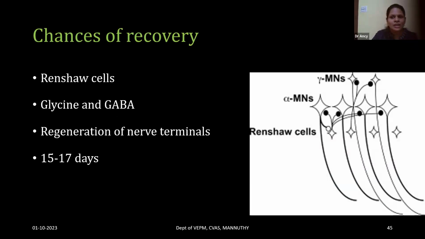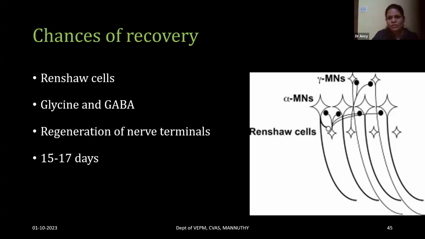Then about the chances of recovery in tetanus. There are certain cells called Renshaw cells in the brain that help in the release of glycine and GABA. These Renshaw cells have the ability to regenerate nerve terminals. But the regeneration of the nerve terminals requires 15 to 17 days. The neurons where the tetanospasmin has bound, we cannot regenerate. That is already bound. We cannot do anything with that. But these Renshaw cells can regenerate. So if you could maintain these animals for 15 to 17 days, there is a possibility of recovery in tetanus.